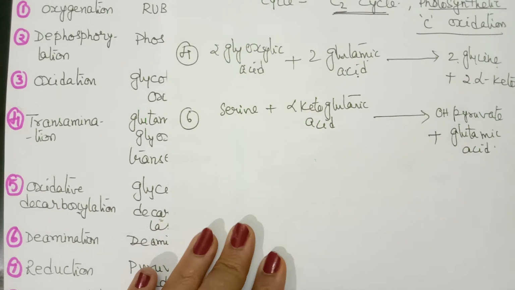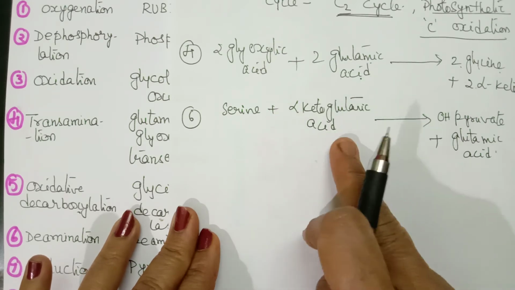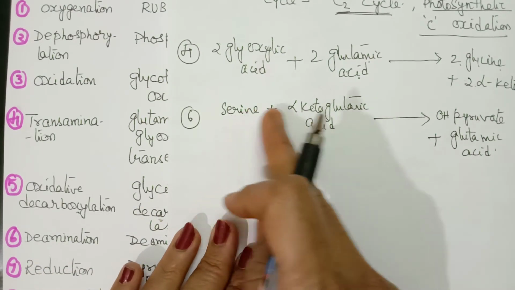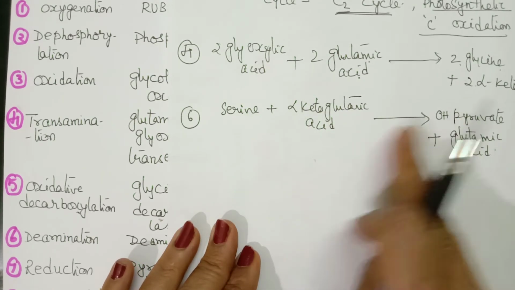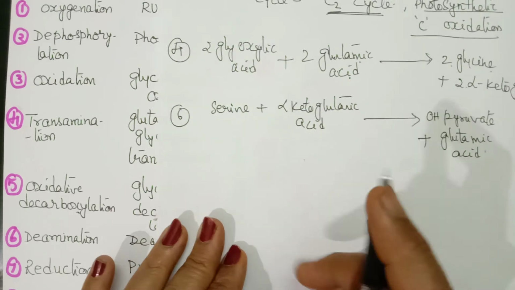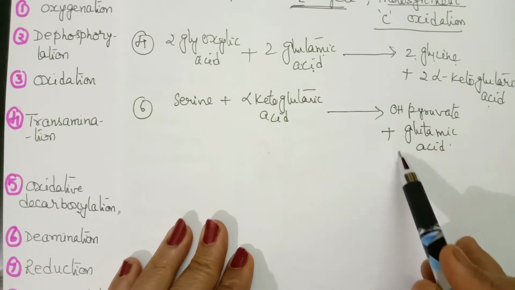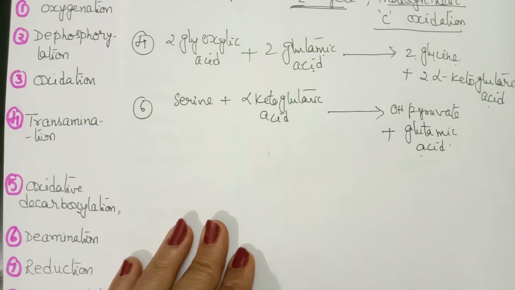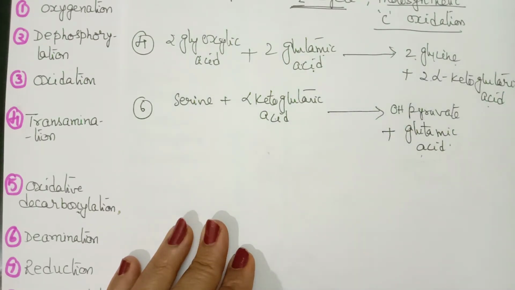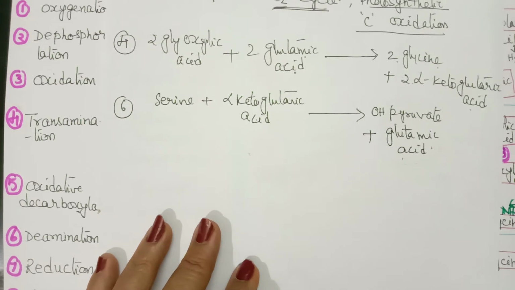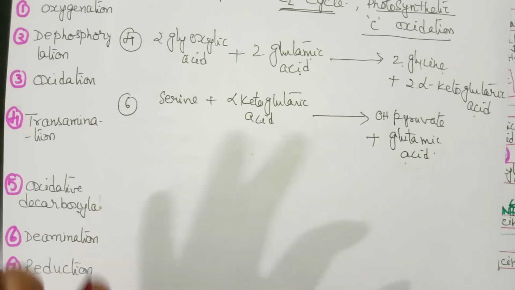Here serine is an amino acid, and alpha ketoglutaric acid is an organic acid. Serine is losing its ammonia and is converted to hydroxypyruvate. This ammonia is accepted by alpha ketoglutaric acid, which is converted into another amino acid called glutamic acid. Just like we find in the previous fourth reaction also. If you observe the fourth reaction, we find the same. So this is also a transamination reaction.